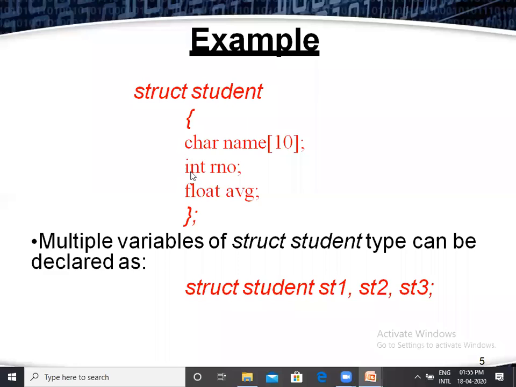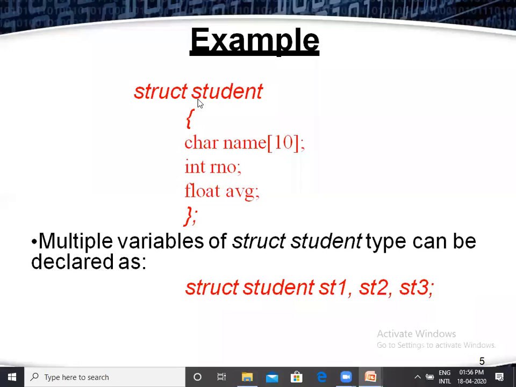These are declared in different data types, but these three elements are related to student information, so we can accept it. So that's why the student requires this type of information. The entire information is enclosed within open brace and closed brace. Finally, the name of that information is student. So that is called a structure.